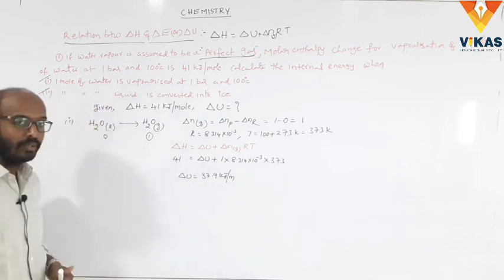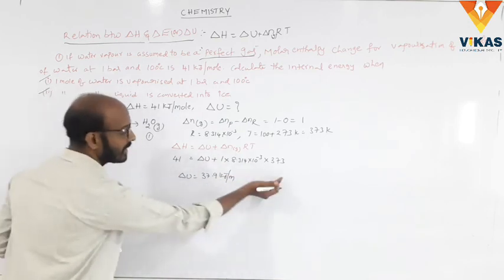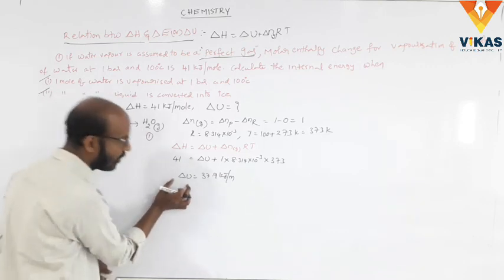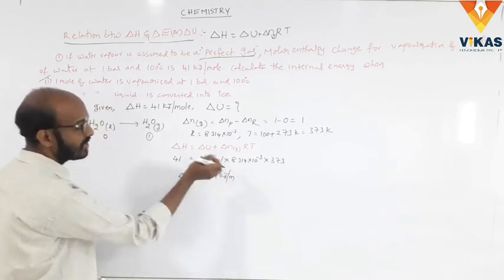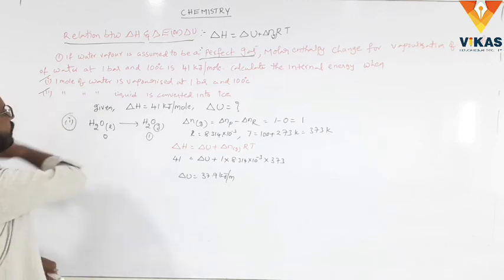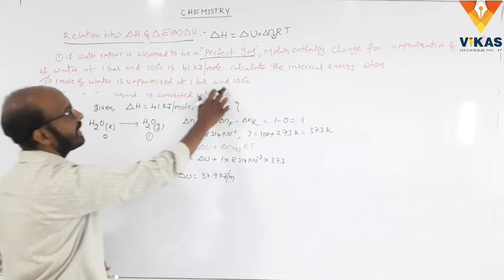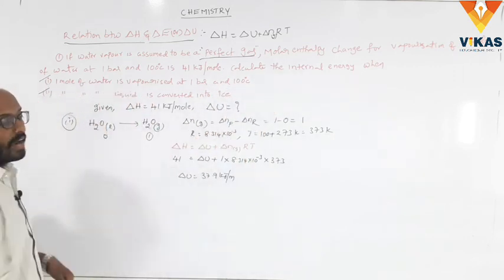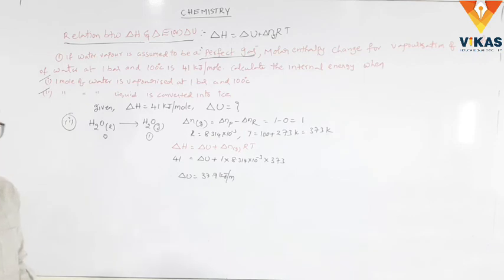Calculate the total value: take the 41 to the other side and bring delta U over. Total calculation gives delta U equal to 37.9 kilojoules per mole. This is case 1: when 1 mole of water is vaporized at 1 bar and 100 degrees centigrade, the internal energy change is 37.9 kilojoules per mole.